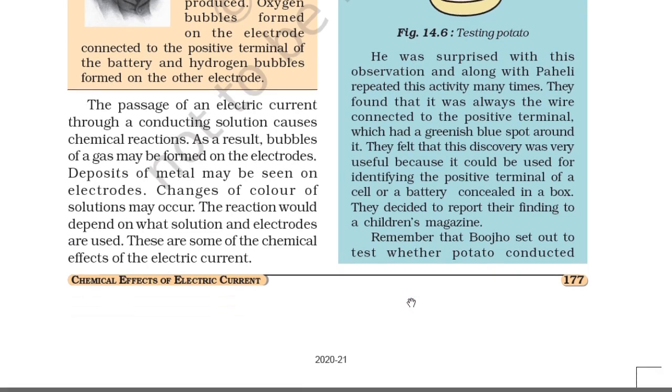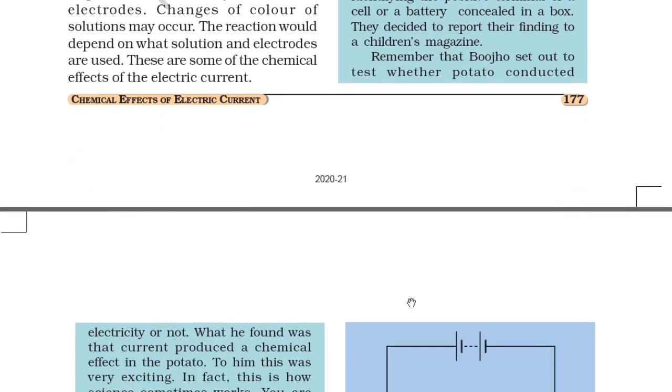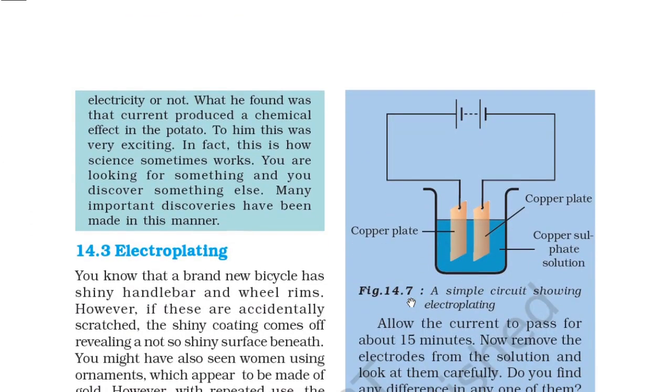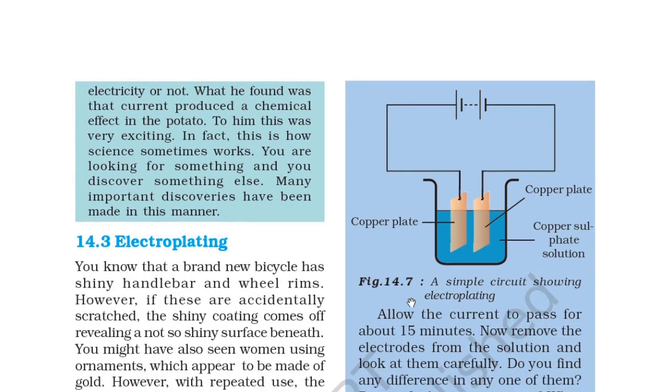Remember that Bojo set out to test whether a potato conducted electricity or not. What he found was that the current produced a chemical effect on the potato. To him, this was very exciting. In fact, this is how science sometimes works.